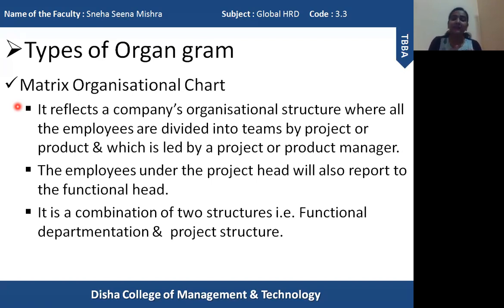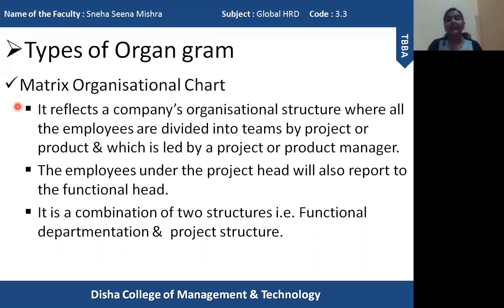So these employees will be working under their specific functional department, and at the same time, they will be part of a separate project or product. And this separate project or product will be led by another project manager or product manager. So basically, one employee will work under one functional division and one project.